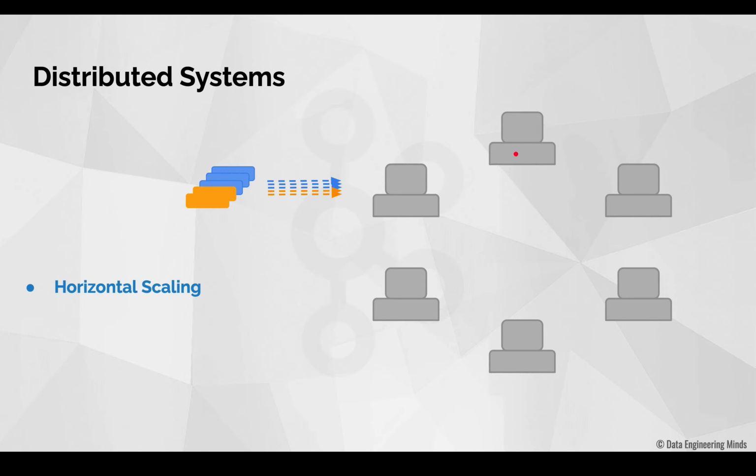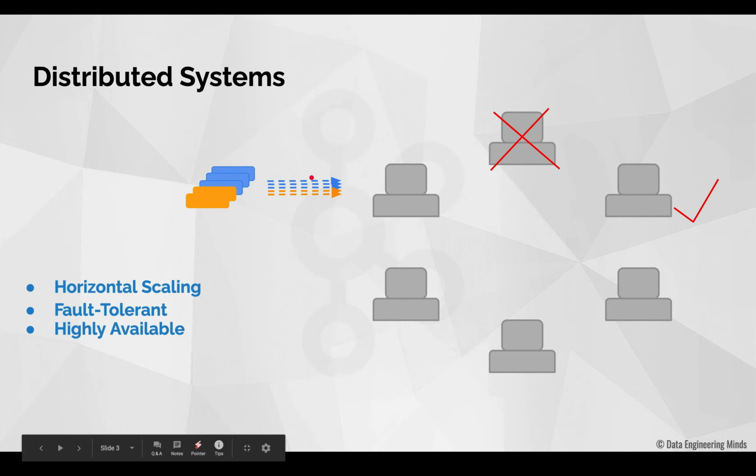Now if this system crashes, it will not affect the entire setup. Instead, another system from the setup will take the role of the system and provide the service without any kind of interruption. So a distributed system is a fault tolerant system because there won't be any kind of downtime. Also, since this new system takes the role of the crashed system immediately, the processes that are writing the data will not be affected because the system is available immediately. So a distributed system is also a highly available system.